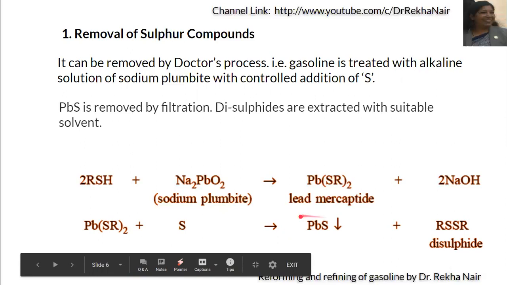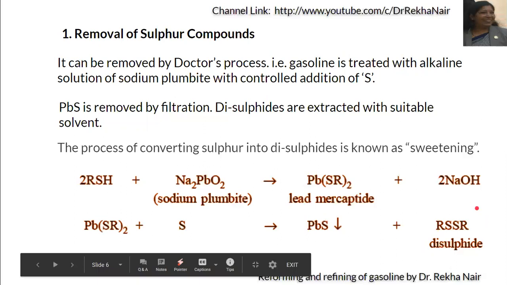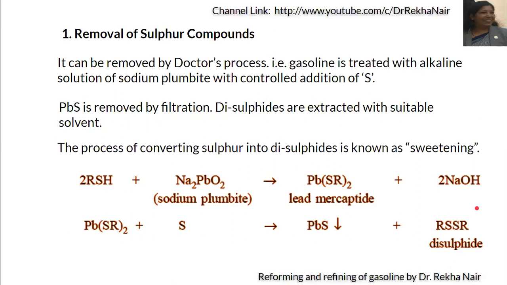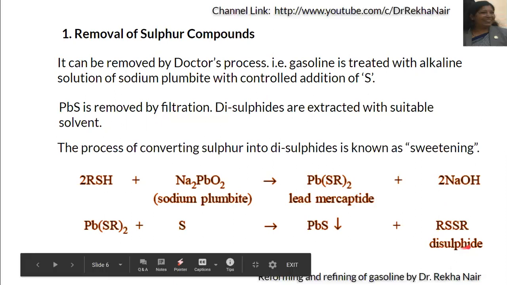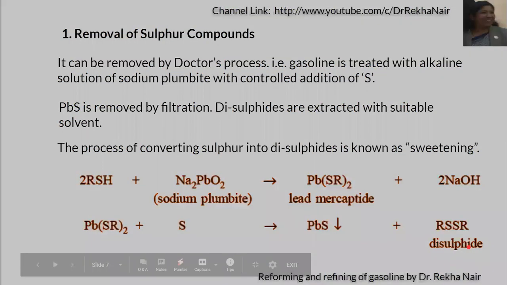Lead sulfide is a solid and it can be removed easily by filtration process, and these disulfides can be extracted with suitable solvent. The process of converting the sulfur into disulfide is also known as sweetening process.